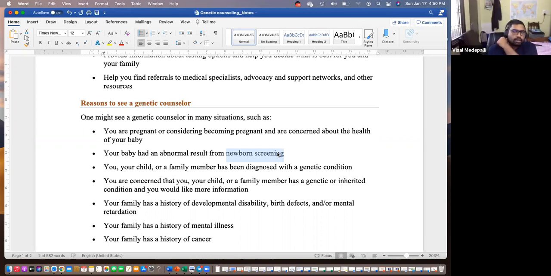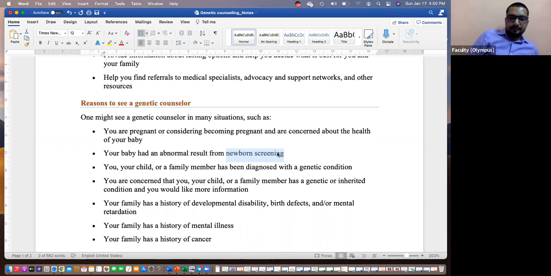Is newborn screening done for every baby? Depending on the country. In some countries like the USA, for example, certain tests have to be done. In a general sense, newborn screening is done for everyone, even in India, but they don't look for genetic diseases. They look for basic functioning of the eyes, vision, hearing, but they don't do any genetic tests.